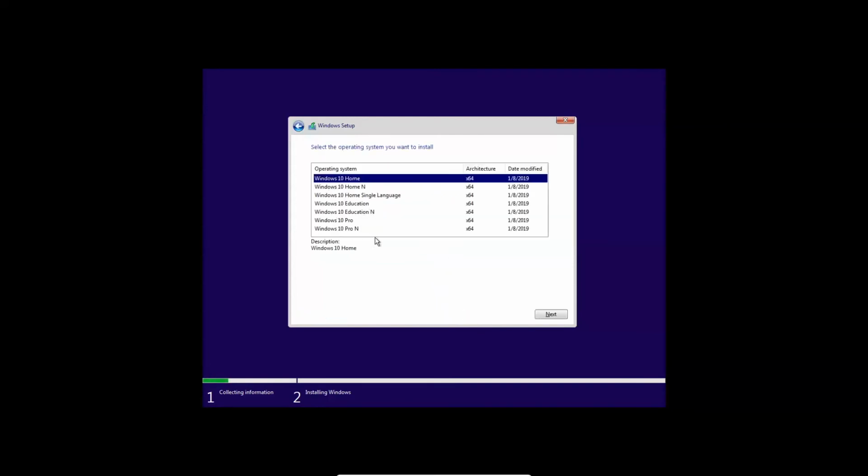And here you have to select the version of Windows you want to install. Assume that you have the Windows Home license, then select Windows Home. If you have the Windows Education license, select Windows Education. If you have the Windows 10 Pro license, you can select Windows 10 Pro. Here I select Windows 10 Pro and press next.